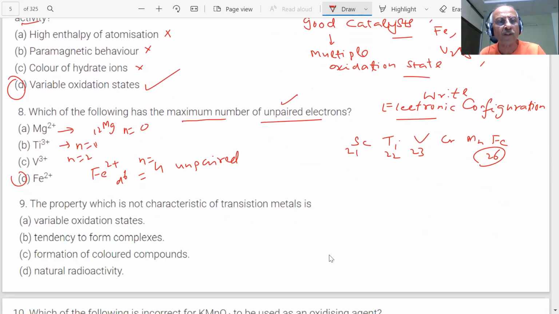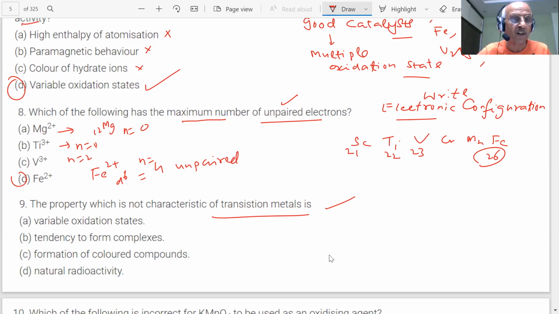Important question. Next question: the property which is not characteristic of transition metal is. What property is not characteristic of transition metals? Good questions are being asked to students. It is a very good revision, important for the exam. Again, you have 1 to 2 minutes to answer the question. Try it. We must try, students. That is the basic. Keep trying.